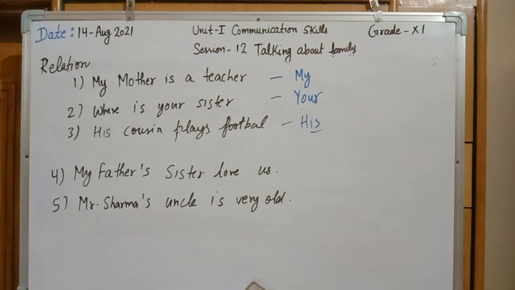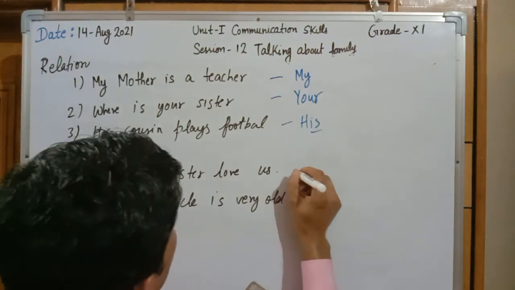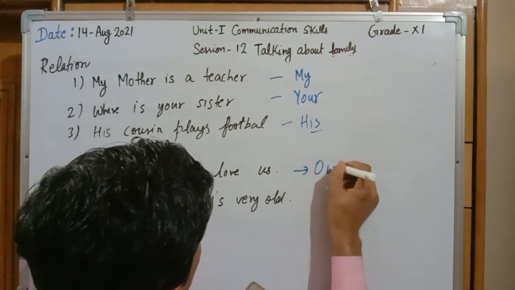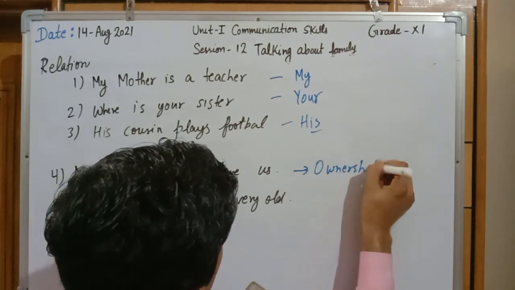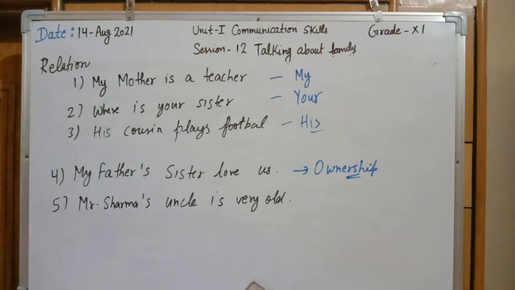Now read the fourth statement. The fourth statement is my father's sisters love us. So what is the relationship? It is the ownership relationship in which we are creating the relationship. And what is the relationship as per the given statement? That is father's.